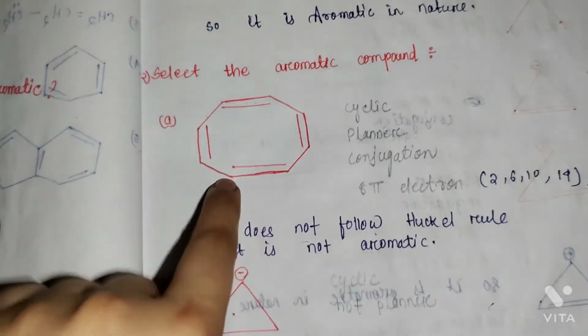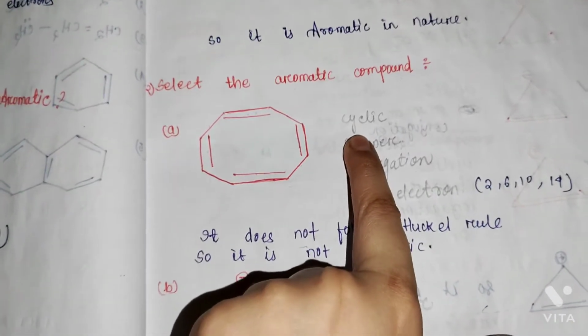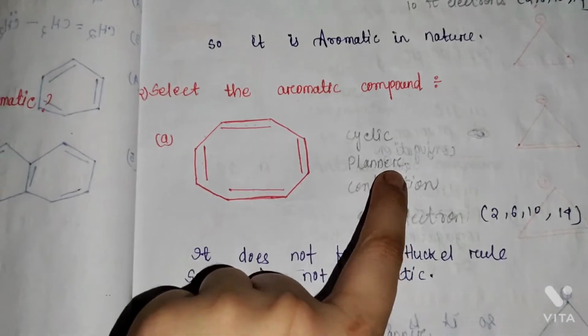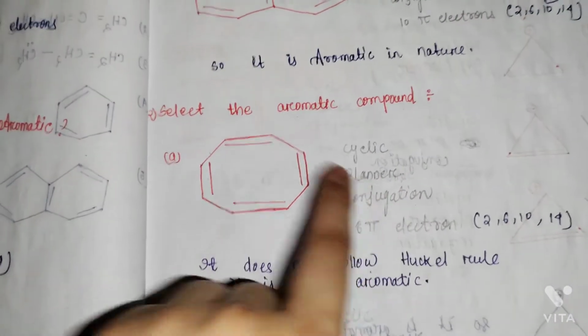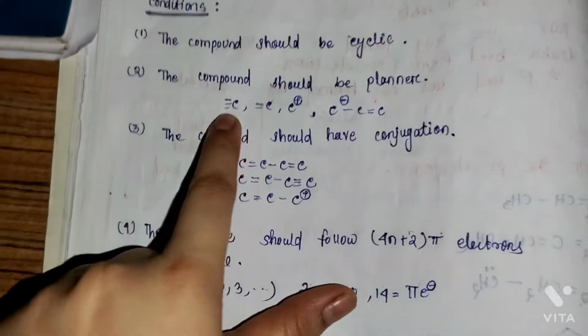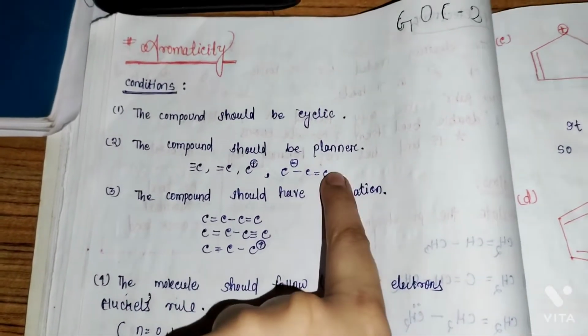Okay. So, according to the conditions, first you have to check whether the compound is cyclic or not. See, it is looking like cyclic, it is a closed structure, that means this is cyclic. It obeys the first condition. Then second, planar or not. For a planar molecule, the condition is that the carbons contain triple bond, double bond, positive charge, or negative charge.